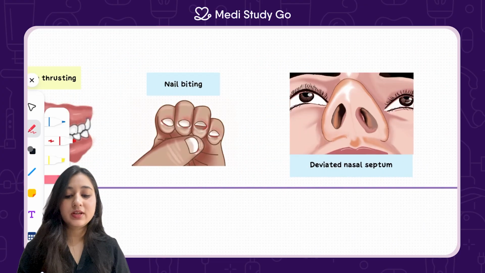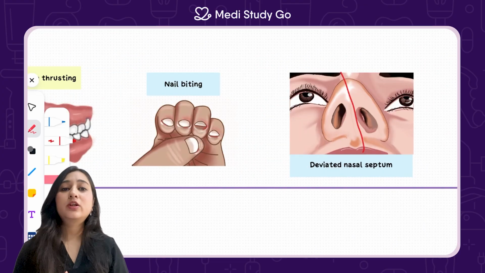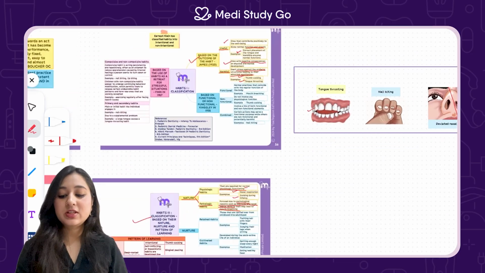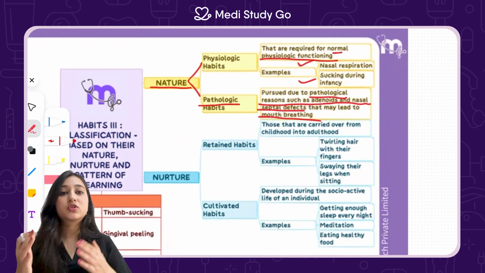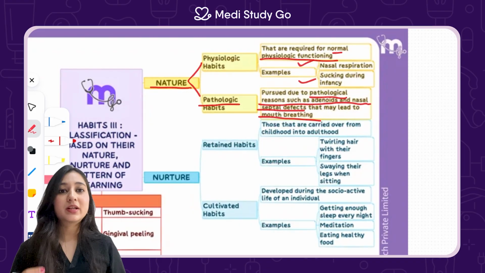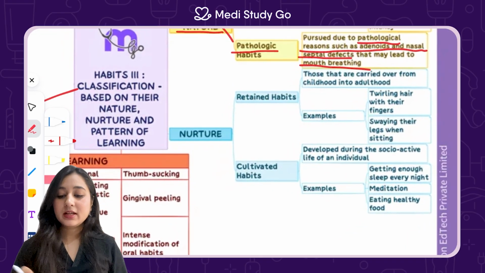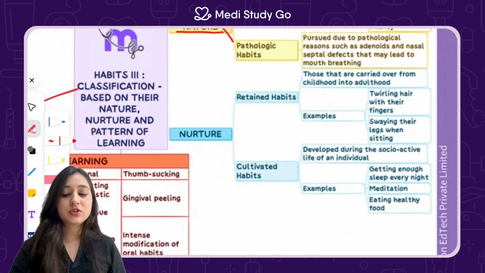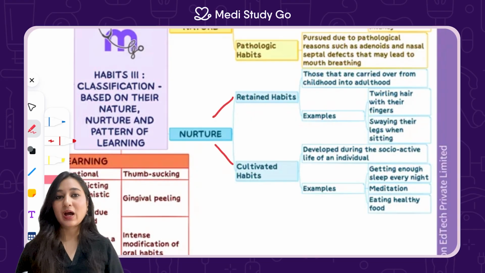Whenever there is a deviated nasal septum, that could lead to an obstruction in the normal nasal breathing, and therefore the child could resort to a pathological habit like mouth breathing. Next is nurture. So within nurture, again, there are two types. There's a retained habit and there's a cultivated habit.